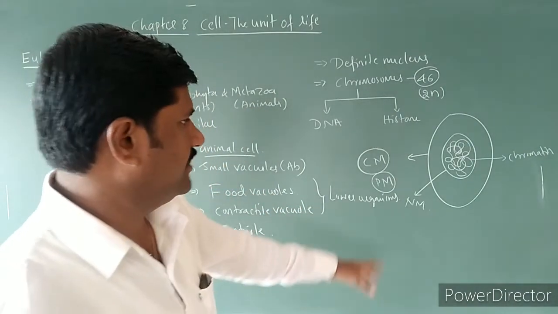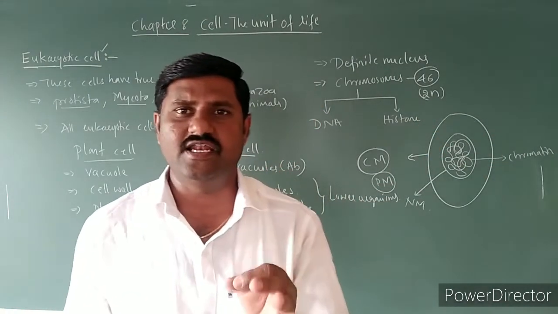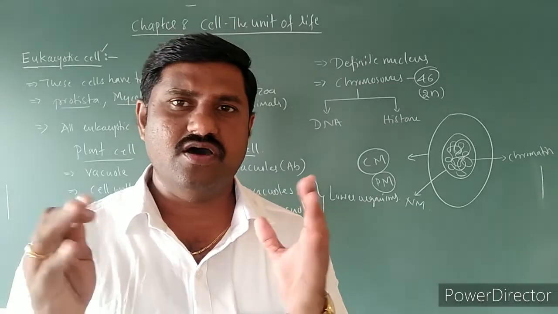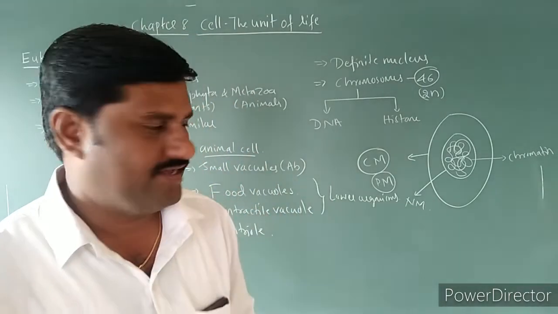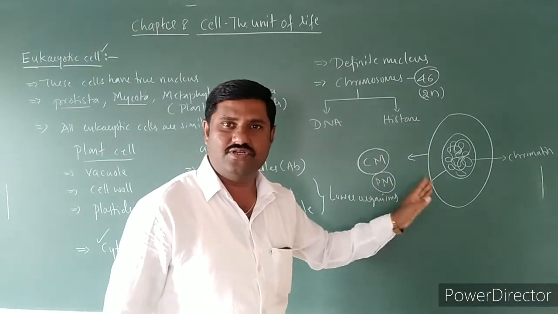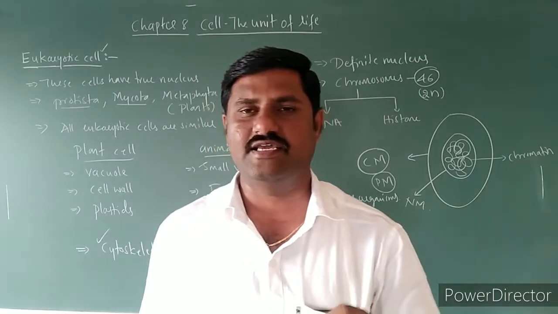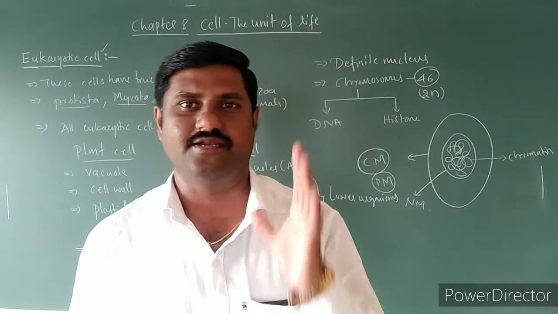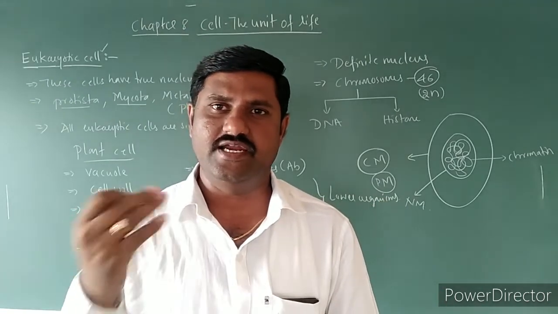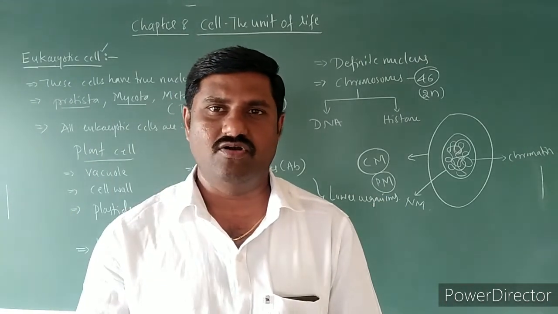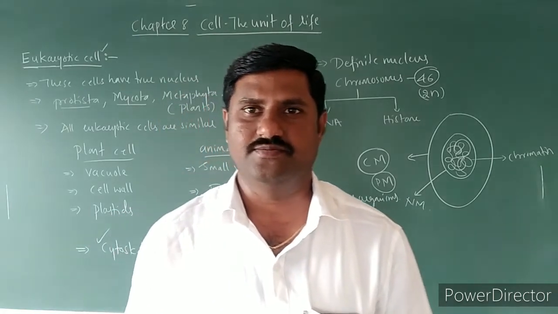But in case of animal cell, the plasma membrane is the delimiting, definite boundary of the animal cell. So this is what you should know regarding the fundamental things of the eukaryotic cell. Let us start with the cell membrane first, and later cell wall, and later all other cell organelles one by one.